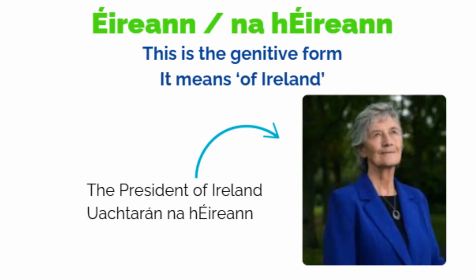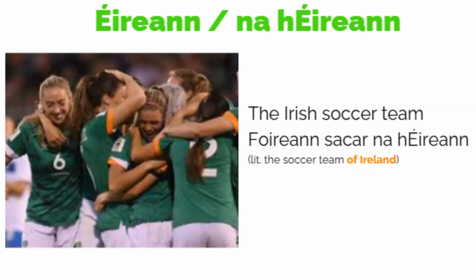And finally, Éireann or na hÉireann. This is the genitive form of the word. It means of Ireland. It's used for description. If we see a president, you want to say, tell me more. Well, President of Ireland. I'm giving you more information. Uachtarán na hÉireann. Or the Irish soccer team, the soccer team of Ireland.